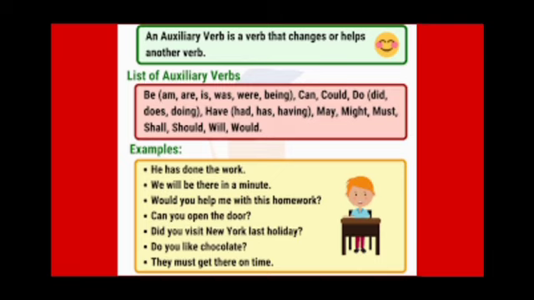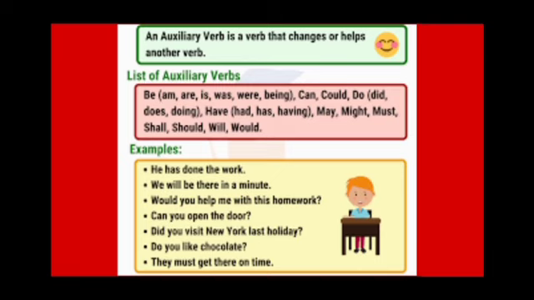What is the use of the auxiliary verb? An auxiliary verb is a verb that changes or helps another verb. It modifies the main verb. It modifies the tense, whether the action is done in the past, is in the present, or in the future. With the help of the auxiliary verb, we come to know. Now let's see the examples one by one.